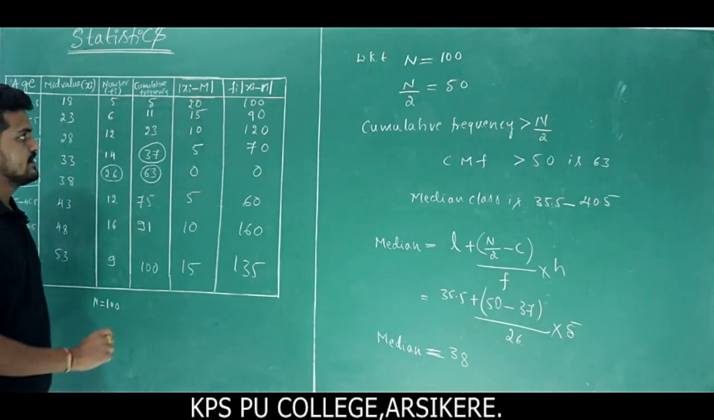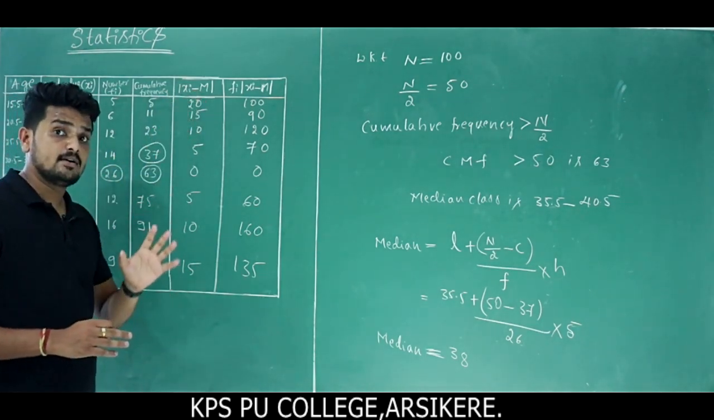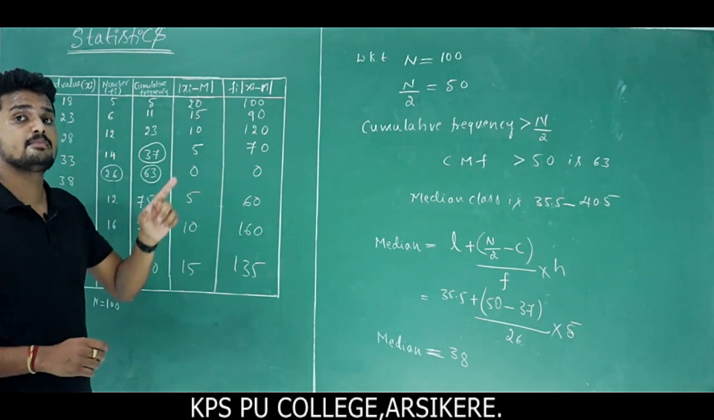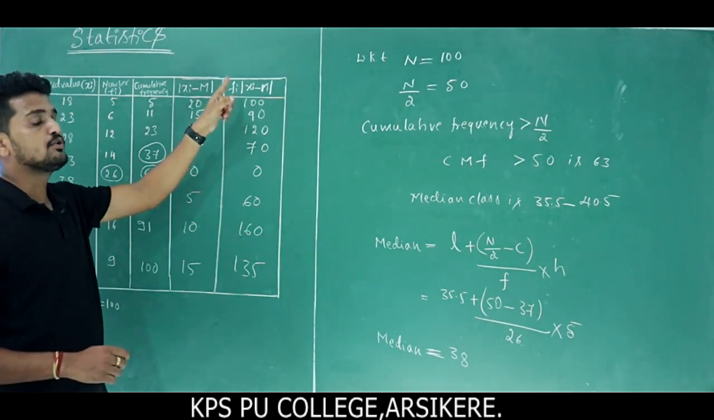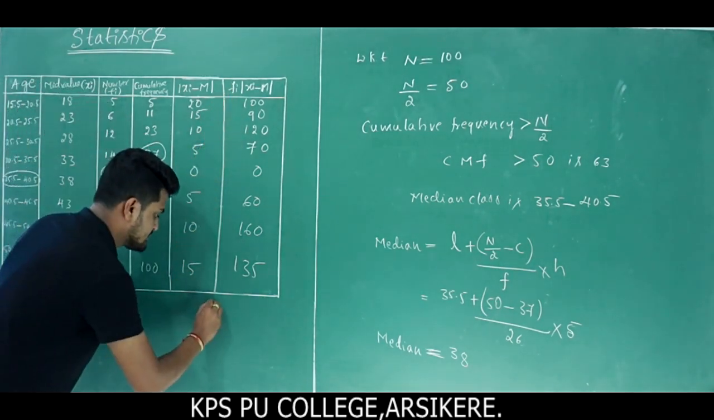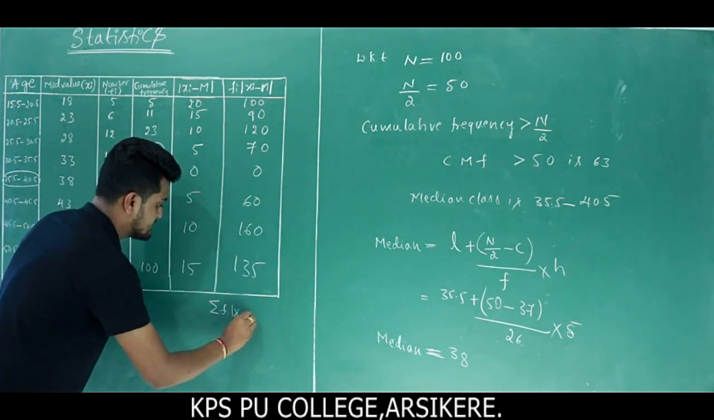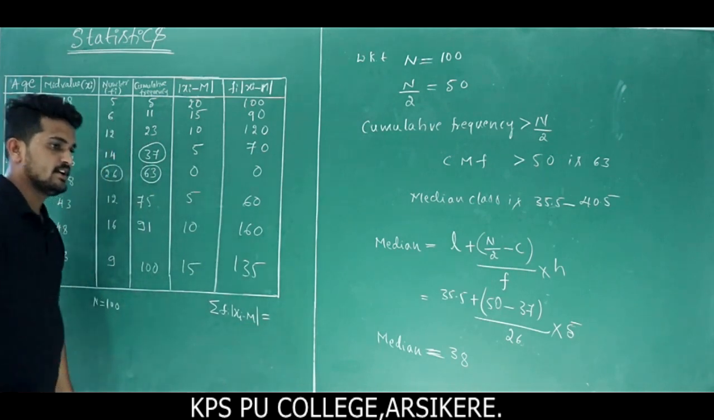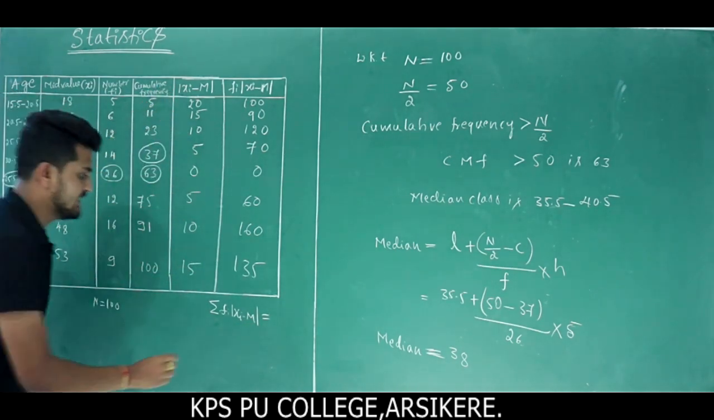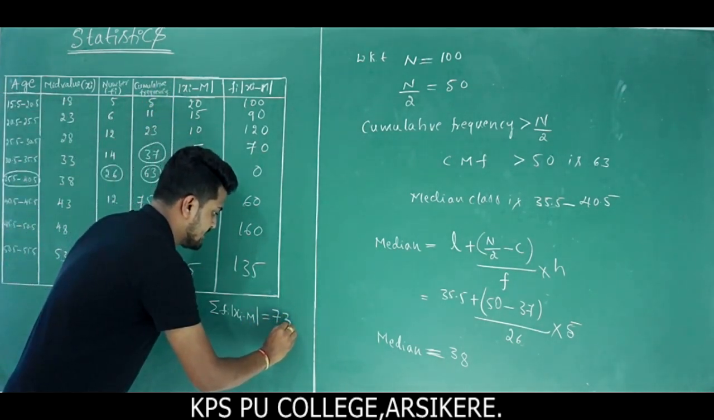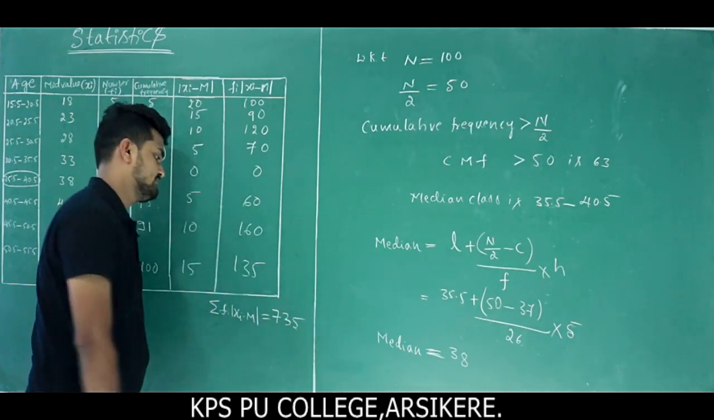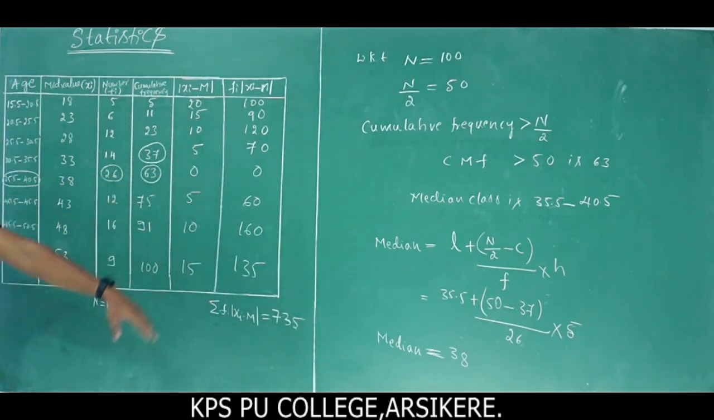So next, in the formula, you already know the mean deviation about mean formula: 1 by n summation Fi into mod Xi minus M. So we take the sum of these values. If I calculate these values, we get 735. Okay, write first.